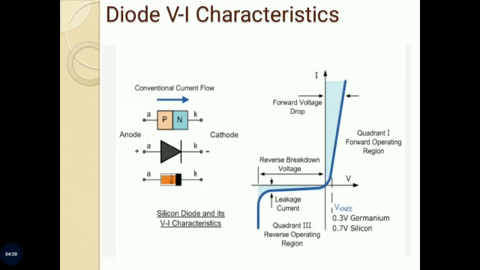When cathode is positive with respect to anode, the diode is said to be reverse biased. In the reverse bias condition of the diode, a small reverse current called leakage current, of the order of microamperes or milliamperes, flows. The leakage current increases slowly with the reverse voltage until breakdown or avalanche voltage is reached. At this breakdown voltage, the diode is turned on in the reverse direction.